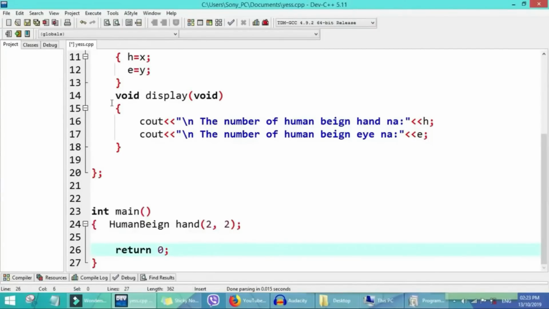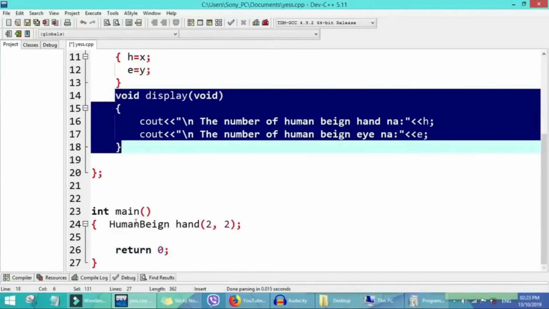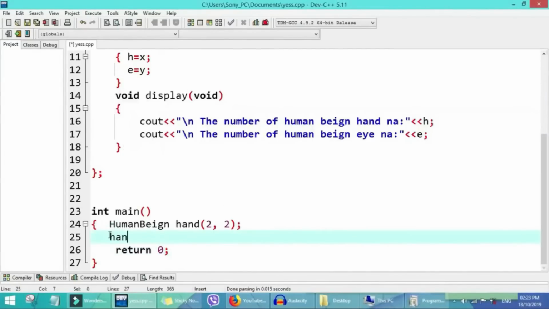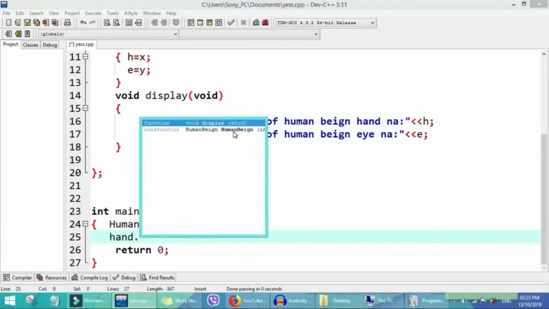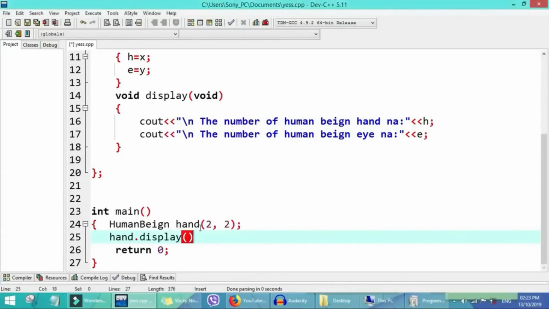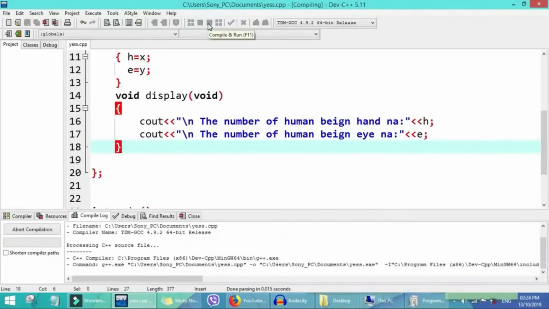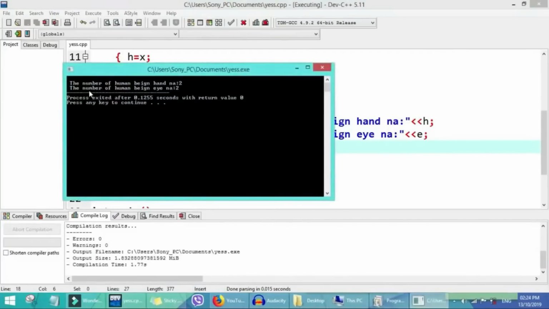So now if we wan call this remaining function, then we go use this hand wey be the object hand dot display. So you see say nothing dey inside this display. So now if we run this program, we go see say e go display wetin dey inside this function for here. So make we run am. See, we see say e write the number of human being hand na 2, the number of human being eye na 2.